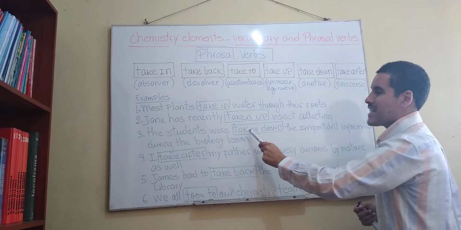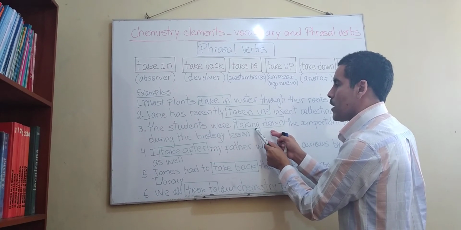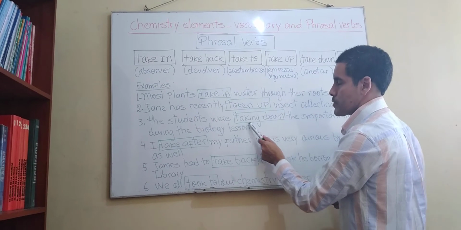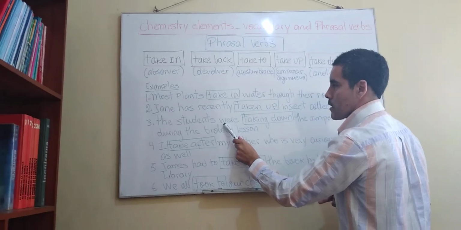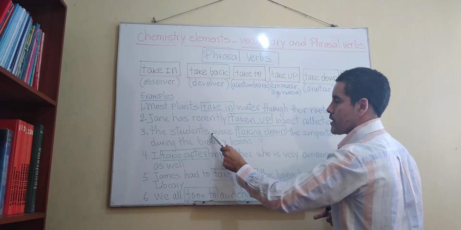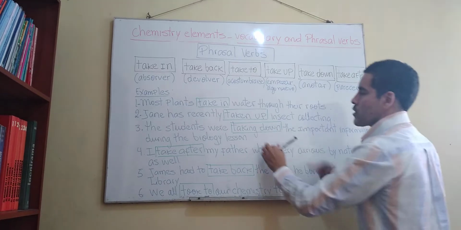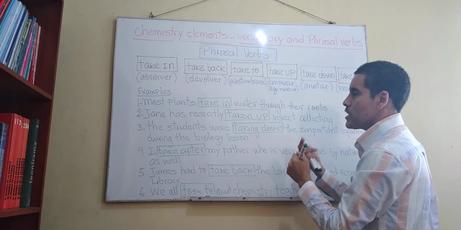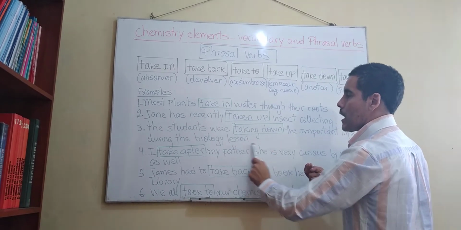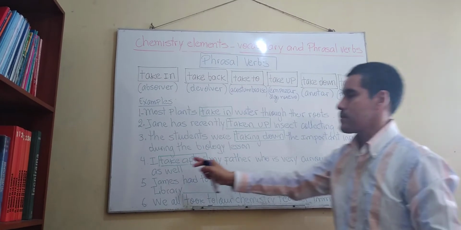Let's continue with number 3. The students were taking down. Aquí estamos escribiendo el verbo frasal taking down en este caso en pasado continuo, ¿no? Past continuous. ¿Por qué? Porque acá tenemos el verbo to be en pasado, were. The students were, ¿no? Los estudiantes estuvieron, por lo tanto, past continuous form, right? Cuando hablamos de pasado continuo, es que tenemos que agregarle ing al verbo, okay?